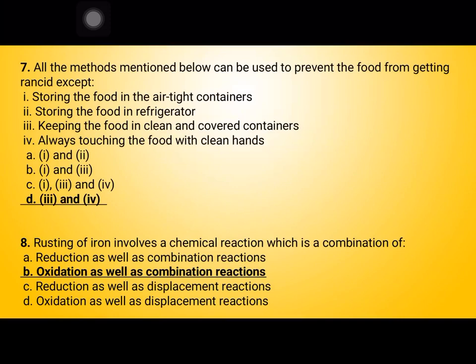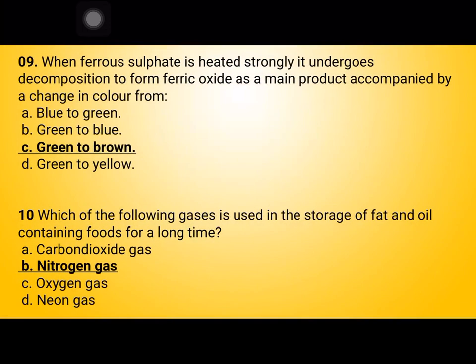Rusting of iron involves a chemical reaction which is a combination of oxidation as well as combination reaction. When ferrous sulfate is heated strongly, it undergoes decomposition to form ferric oxide as a main product, accompanied by a change in color from green to brown. Which of the following gases is used in storage of fat and oil contained foods for a long time?